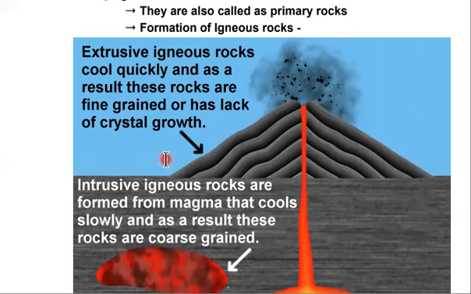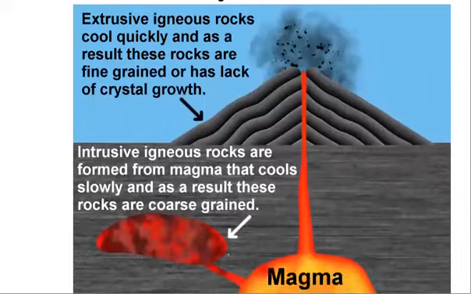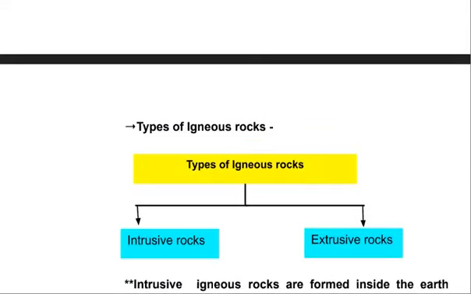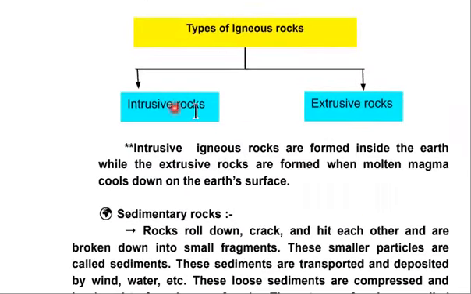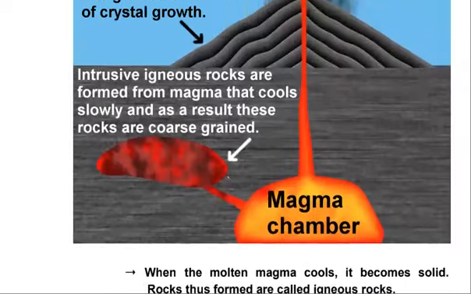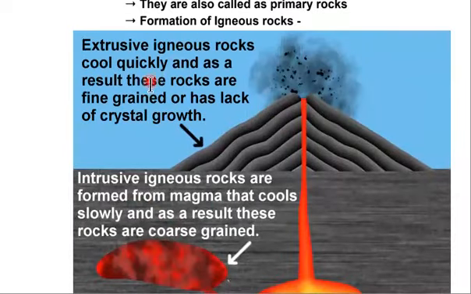You must have learned that when magma comes out it is called lava. So when lava cools down, extrusive rocks are formed. This is the definition of intrusive and extrusive. Also, you can see that extrusive rocks are fine grained and intrusive are coarse grained.